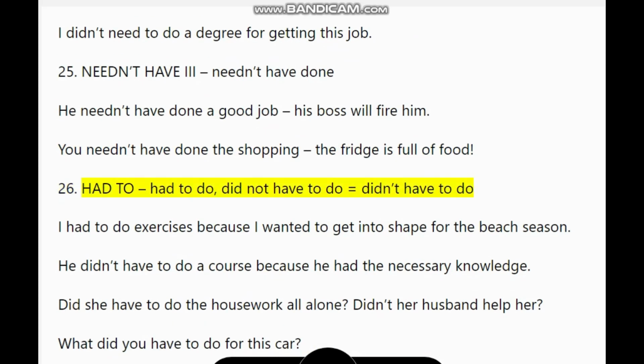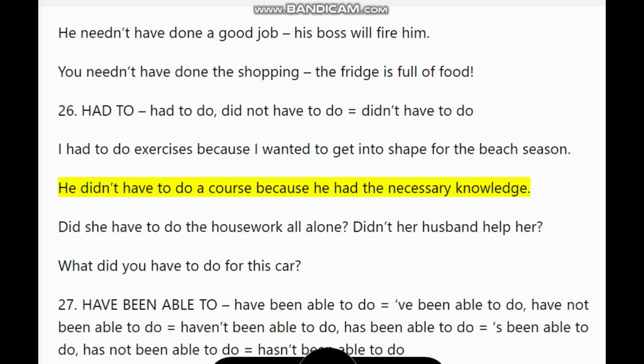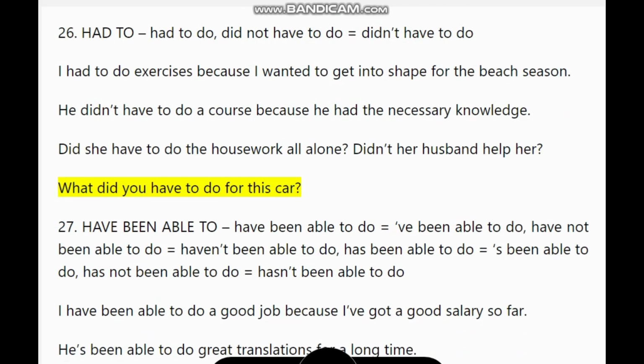26. Had to do, did not have to do equals didn't have to do. I had to do exercises because I wanted to get into shape for the beach season. He didn't have to do a course because he had the necessary knowledge. Did she have to do the housework all alone? Didn't her husband help her? What did you have to do for this car?